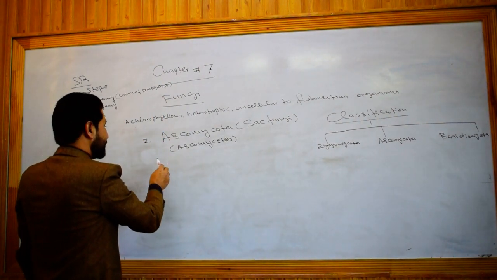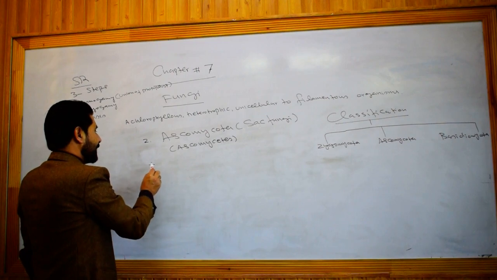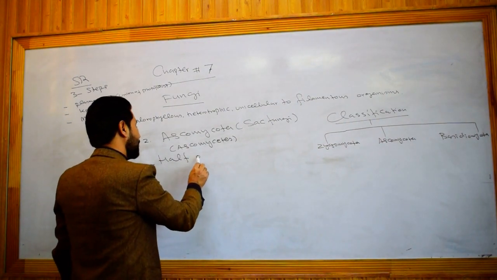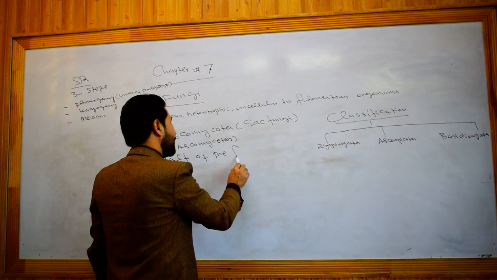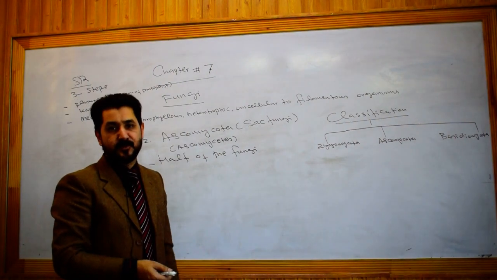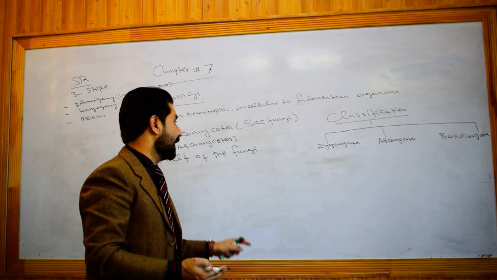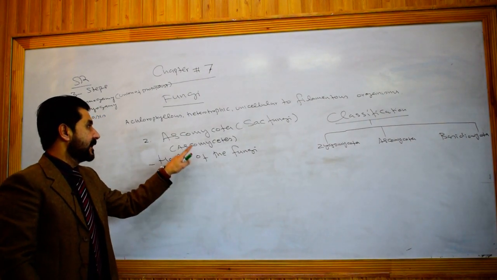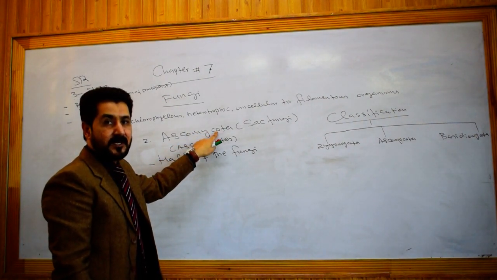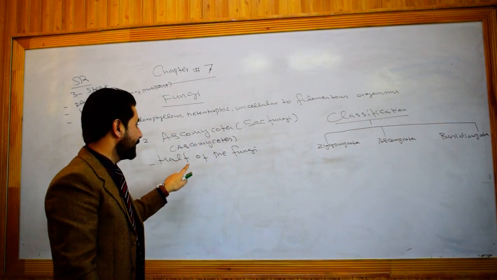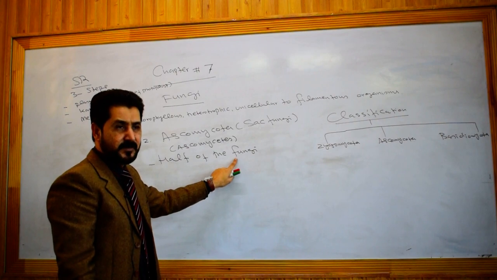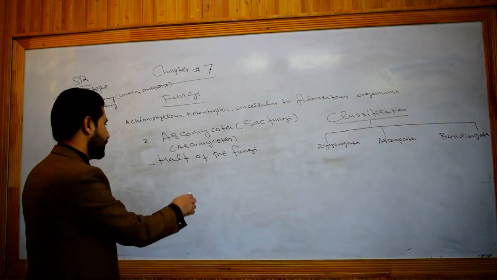Now, ascomycetes are very important because they include half of the fungi. Half of the fungi belong to this group. There are about 1 lakh species of fungi, and half of them belong to Ascomycota. So from this you can imagine the importance of this group, that it includes half of the total fungi. Almost 50,000 to 60,000 species of fungi belong to this group.